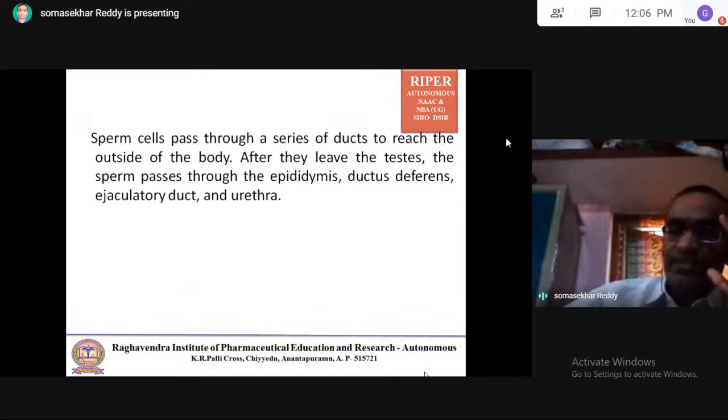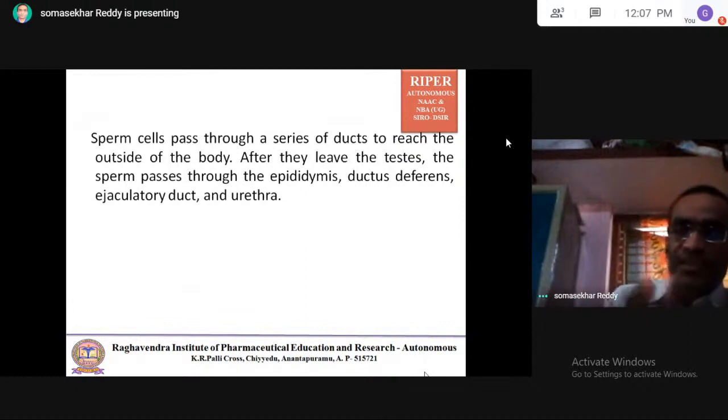After they leave the testes, the sperm pass through the epididymis, followed by the ductus deferens, ejaculatory duct, and urethra, which is the ejection of the sperm from the testes.